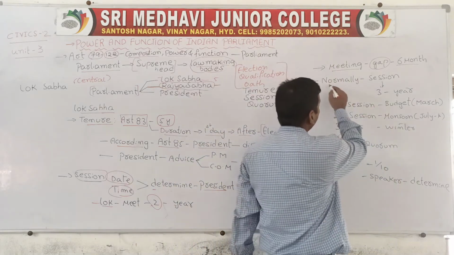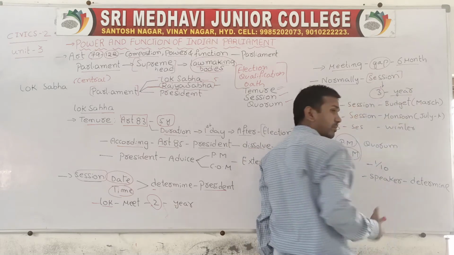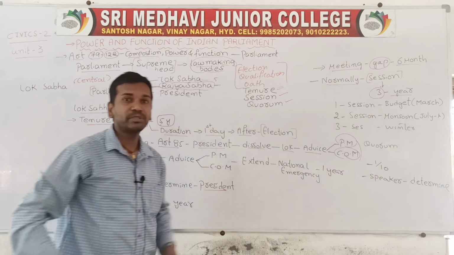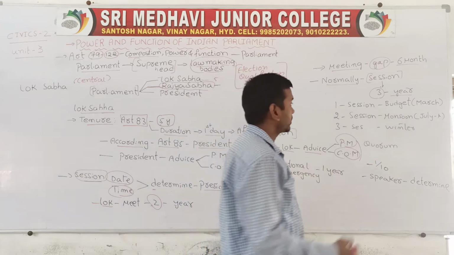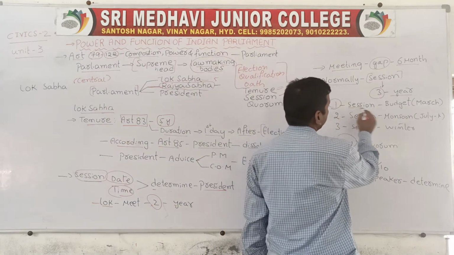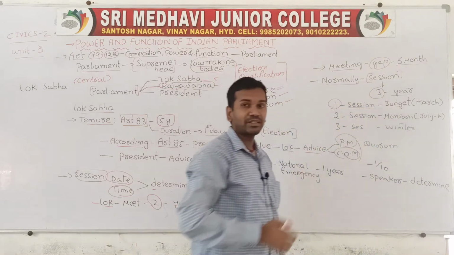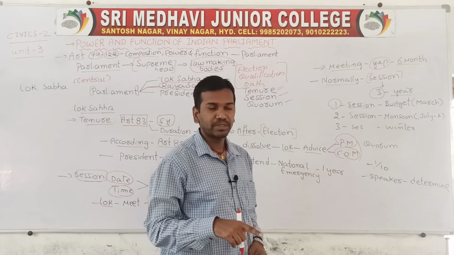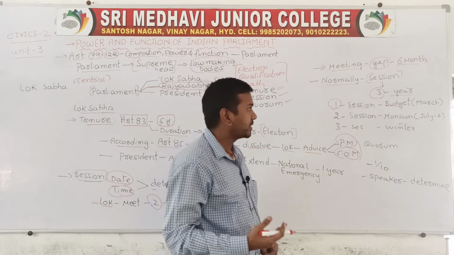Next, when we talk about the sessions, sometimes we will get 3 sessions. In 1 year, 3 sessions will be there, and 3 times the meetings will be conducted. In the first session, which is called the budget session, the meetings will be conducted, and the budget session will start from March. Next, the meetings will be conducted.